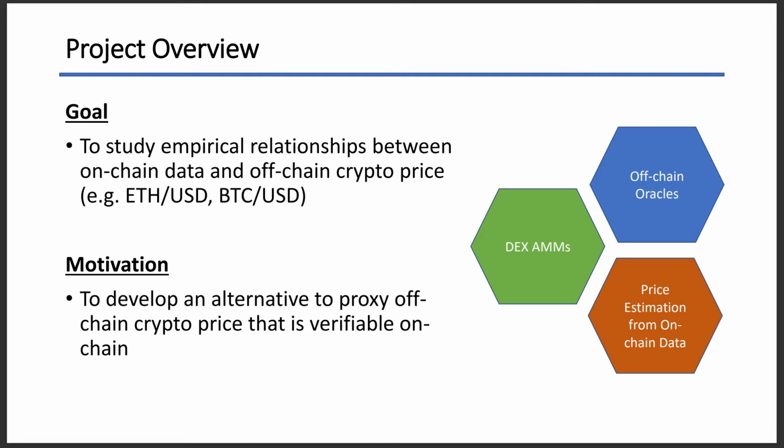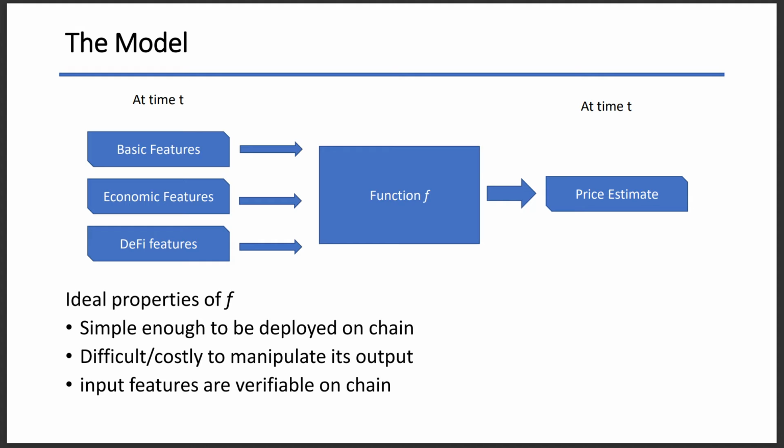The goal of the project is to study the empirical relationship between on-chain data and off-chain prices. The motivation is to develop an alternative to proxy the off-chain crypto prices that is verifiable on-chain, so it can be used together with the other two sources I just mentioned to build a more robust oracle. This is what the model is going to look like on-chain at a very high level.